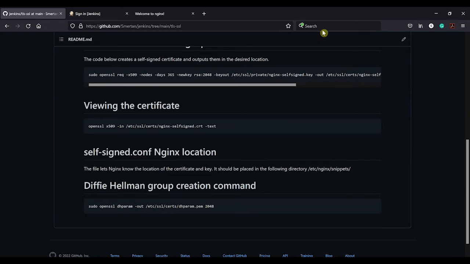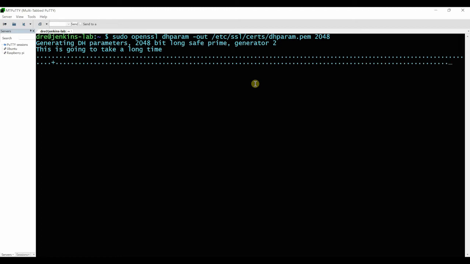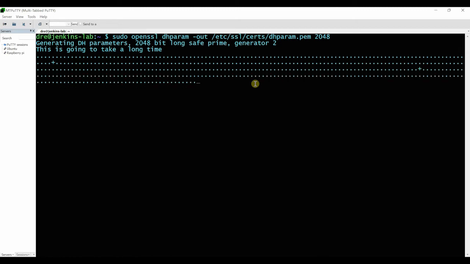So copy this command, jump back here, paste that in. Depending on the power of your machine, it could take a while, but that was pretty quick. So it varies.